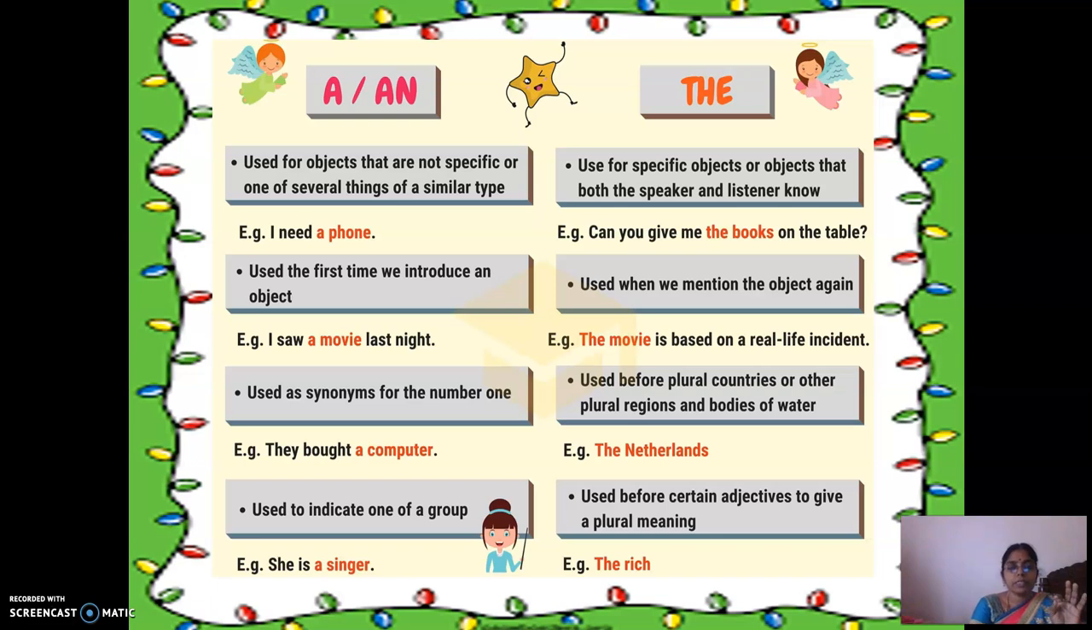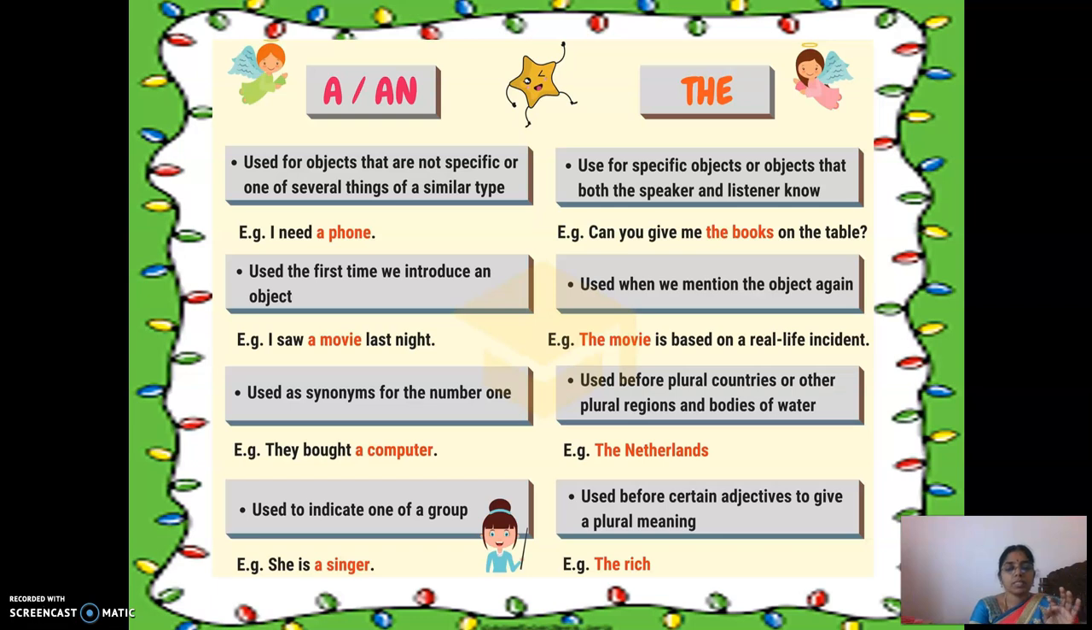The third point is used as a synonym for the number one. So when I say I need one pencil, in that sense I say I need a pencil. So a is used instead of number one, that is, singular. They bought a computer. An example for you is they bought a computer. A represents one computer, singular.